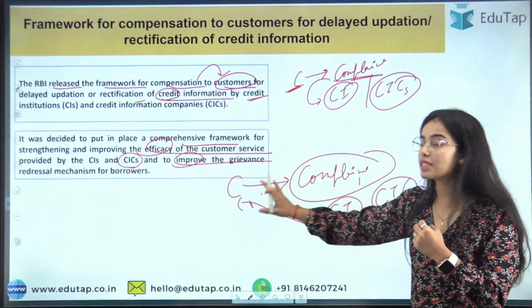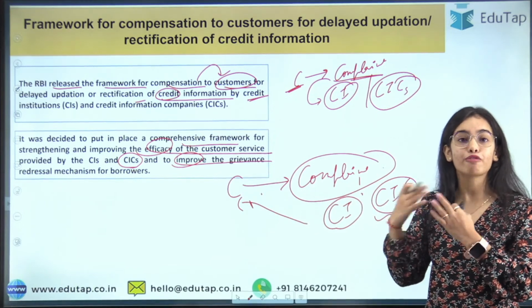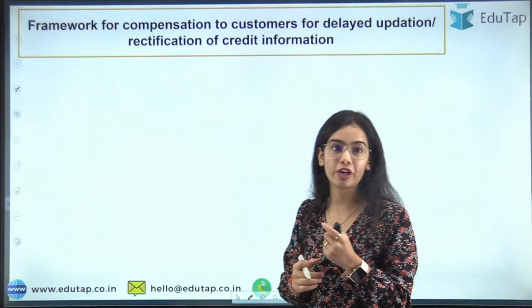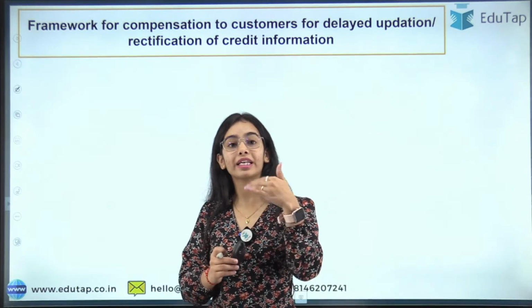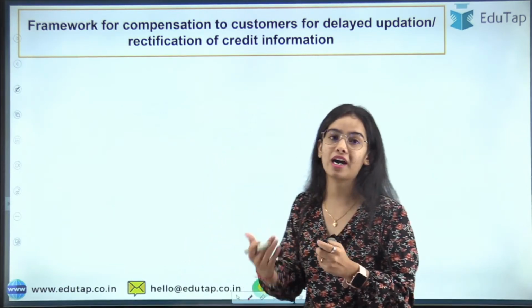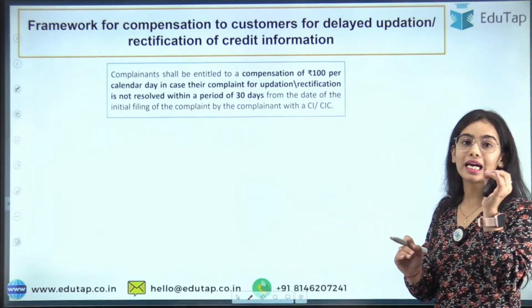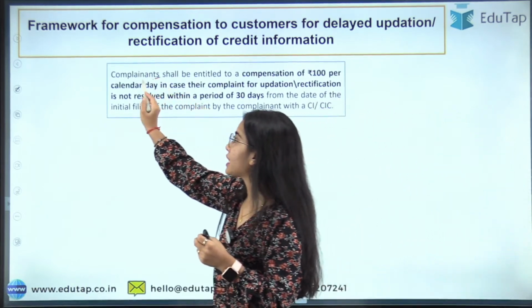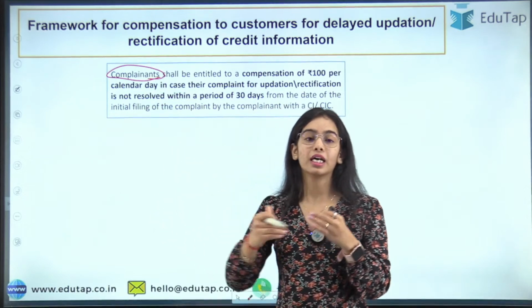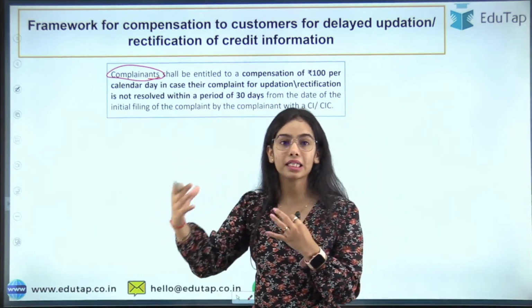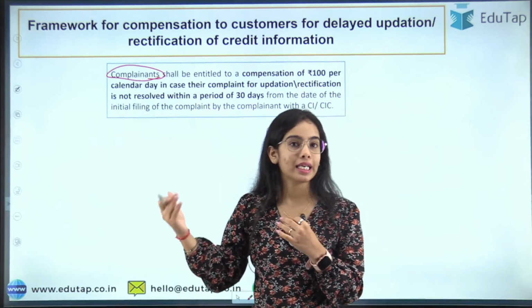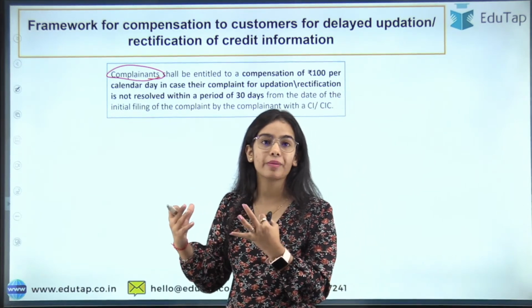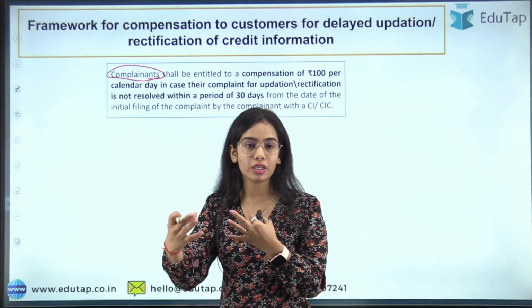So for making this mechanism easier and faster, the RBI has brought the framework, and now you will understand the nitty-gritties in the framework to better understand what has been done by the RBI. So RBI has said that the complainants that are raising the complaint, the customers, the borrowers, because they are taking the borrowing from credit institutions, so they are the ones whose credit information is there, right?